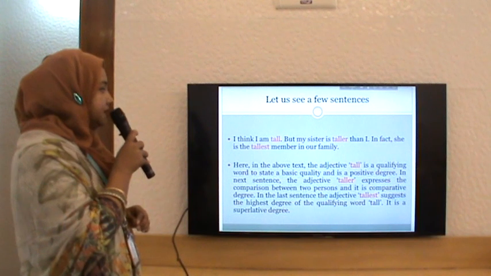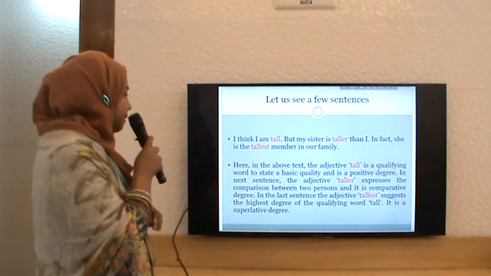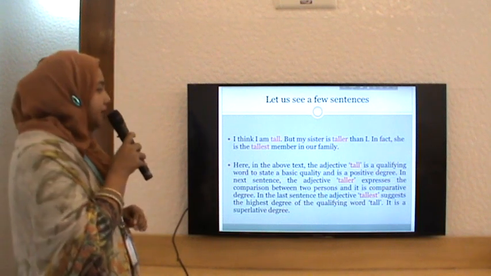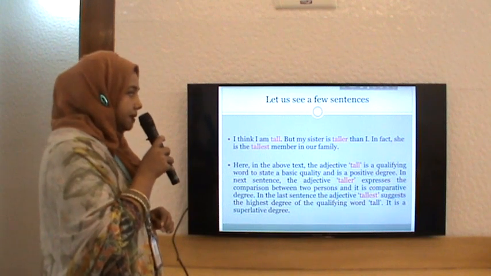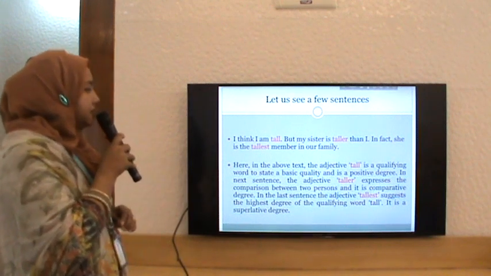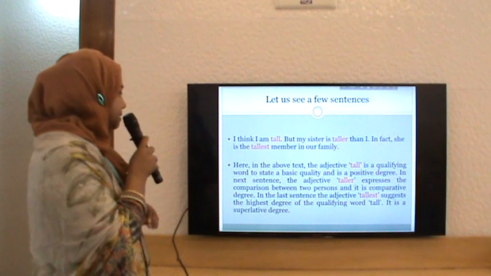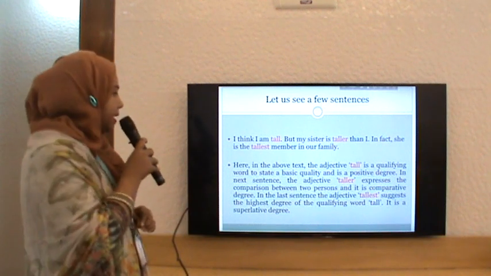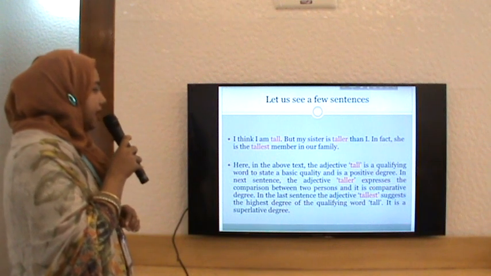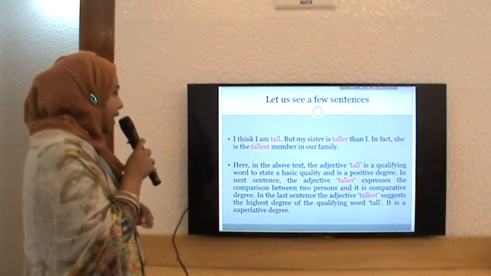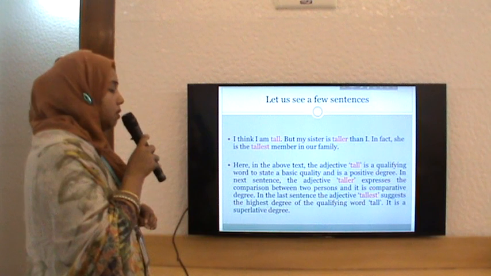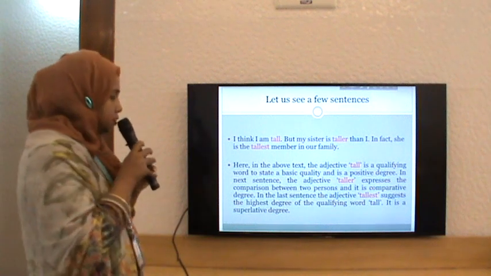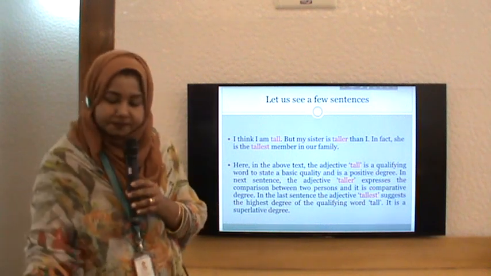Here in the above text, the adjective tall is a qualifying word to state a basic quality and it is a positive degree. In the next sentence, the adjective taller expresses the comparison between two persons and it is comparative degree. In the last sentence, the adjective tallest suggests the highest degree of the qualifying word tall. It is a superlative degree.